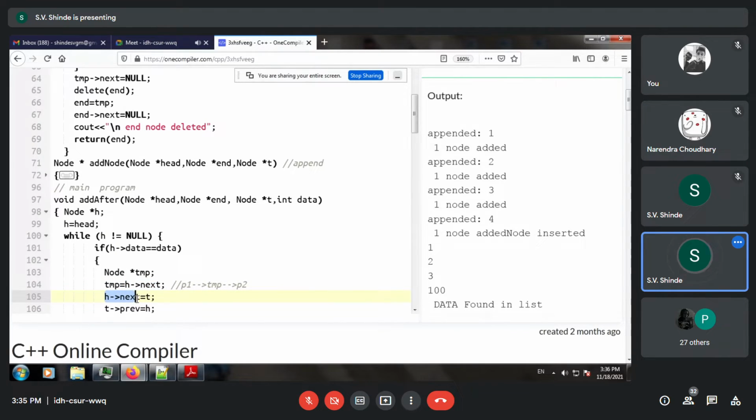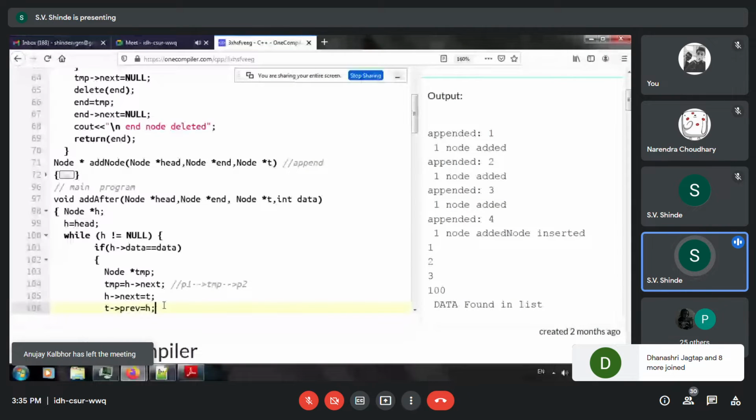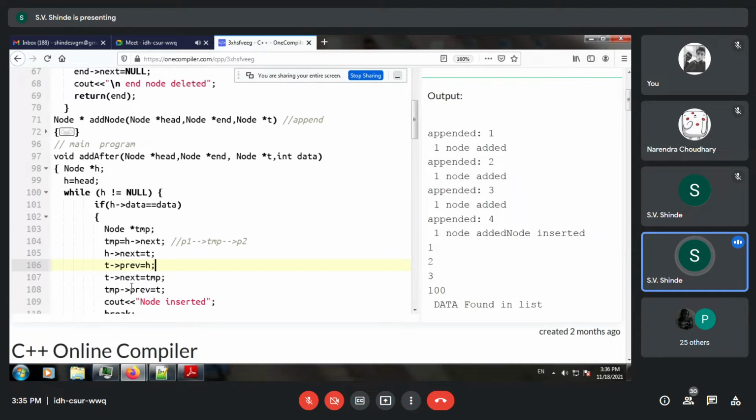H arrow next is equal to t. Then t arrow previous is equal to h. So we have connected it to the previous value of the head node, and we have temporarily stored the information of the next pointer into temp and update it. So t arrow next is equal to temp.